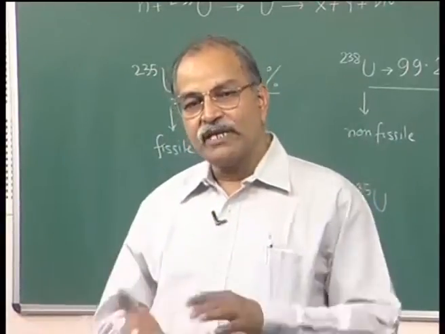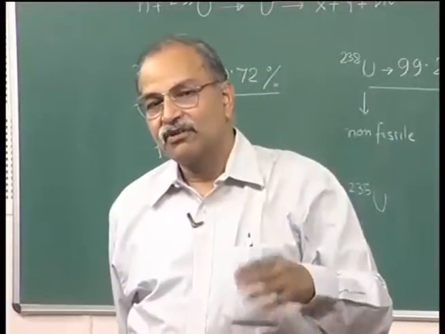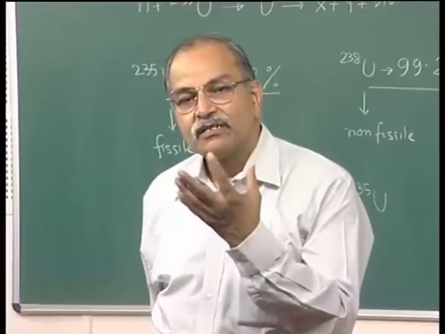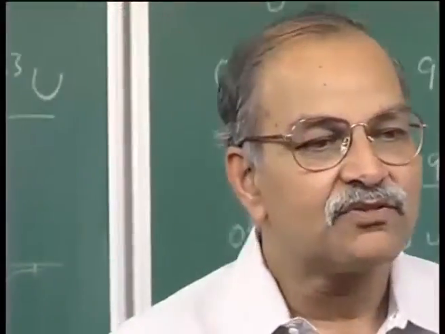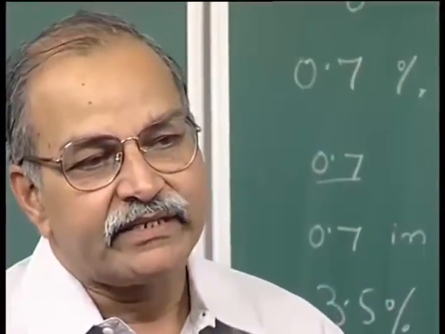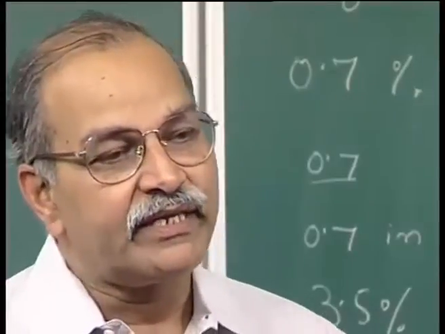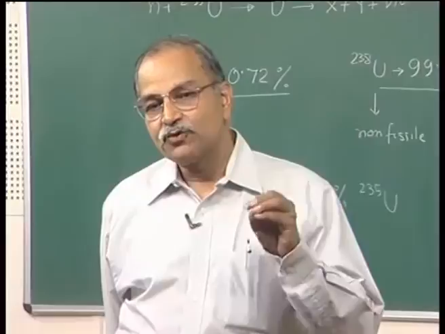So, to utilize that large cross section at lower neutron energies, what we do is we thermalize these neutrons. These fast neutrons produced in fission events have their kinetic energy reduced, and how is the kinetic energy reduced? Kinetic energy of the neutrons can be reduced by scattering